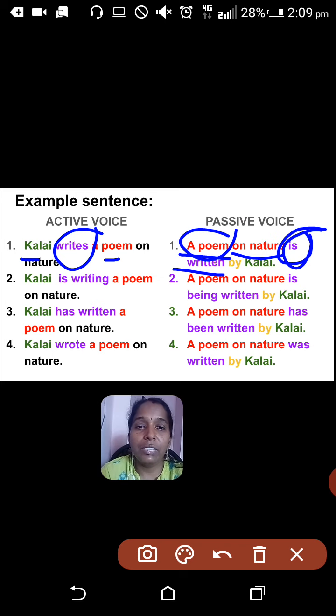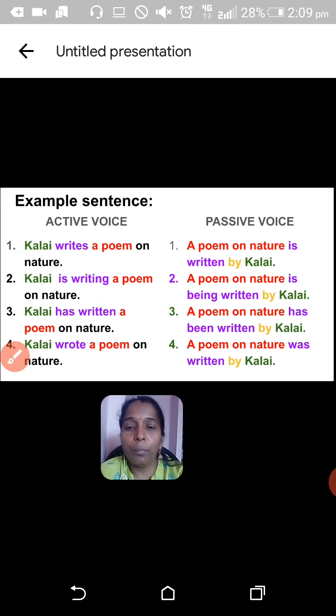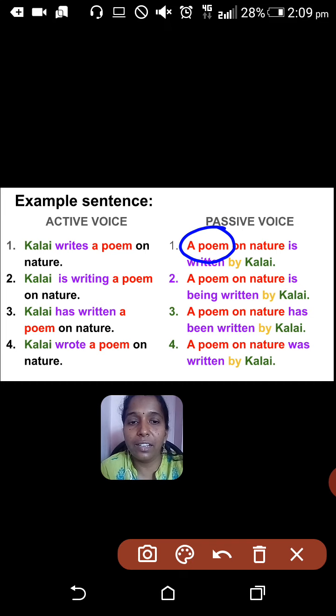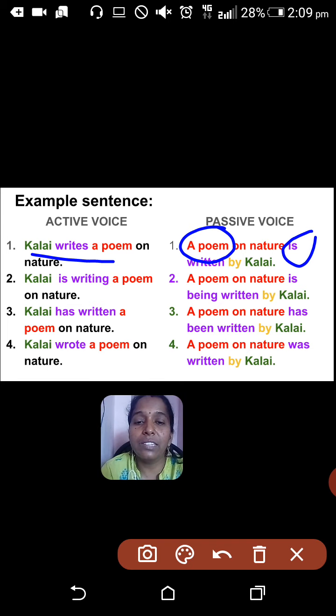Since poem is singular, I am going with is here. So Kalai writes a poem on nature is changed to a poem on nature is written by Kalai. All the 6 rules are applied here. If you want to go through the rules, you can go to the previous video and see the rules, if you have any doubt in the rules.